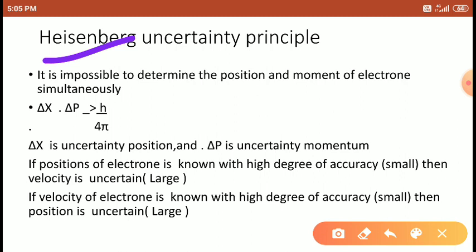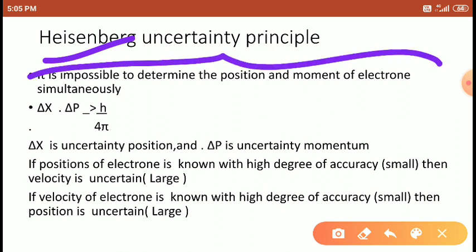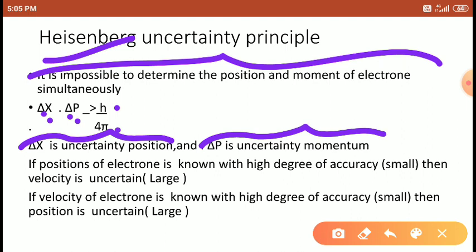So this statement he expressed mathematically: delta x into delta p is greater than or equal to h by 4 pi. Delta x is the uncertainty in position, delta p is the uncertainty in momentum, and h is the Planck constant value. So delta x is the uncertain position, not a fixed position, and delta p is the uncertain momentum.